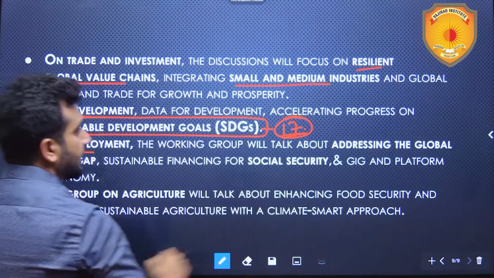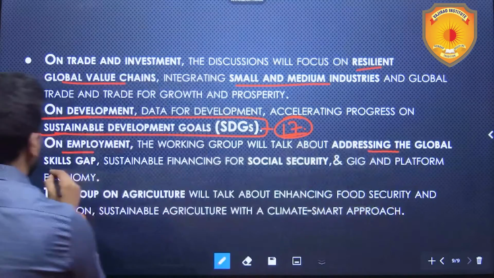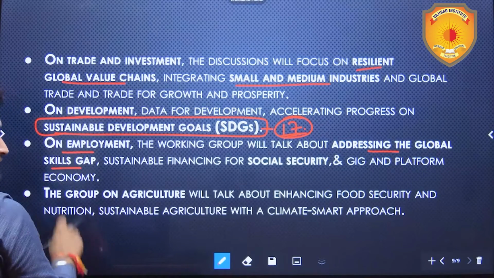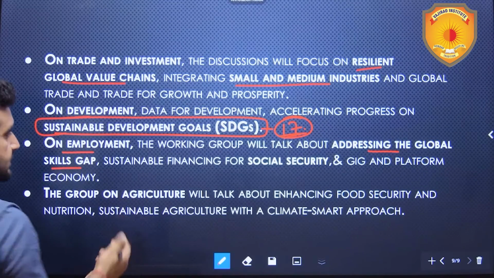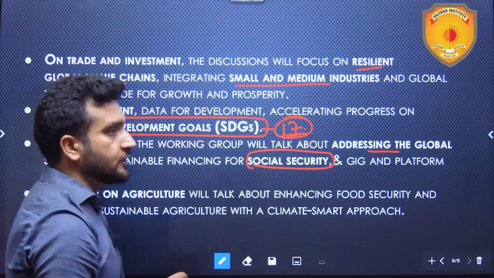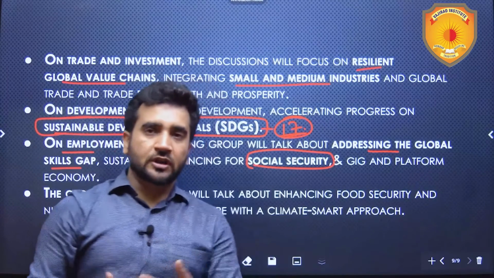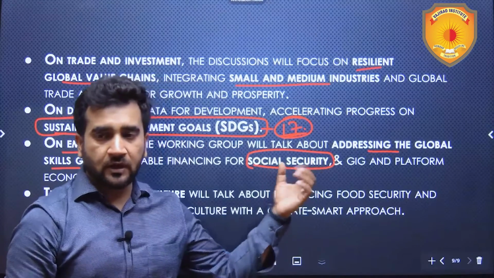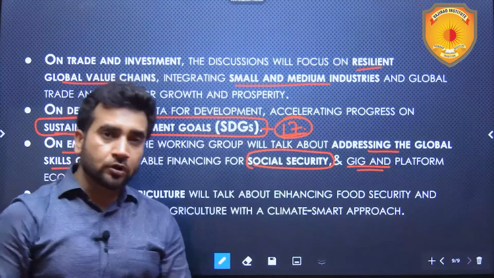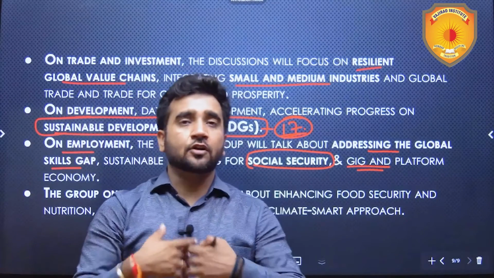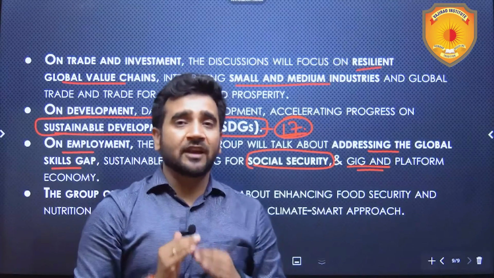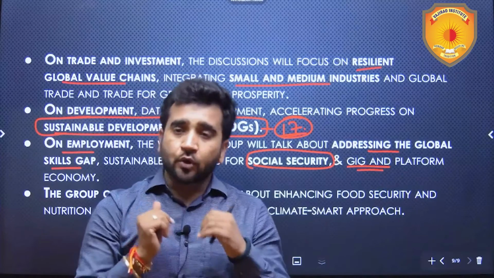On employment, we'll be talking about addressing the global skills gap. If there is a deficiency of skills, then we'll be talking about how to provide skills. Then, sustainable financing for social security. Social security also we've covered, like the pension and insurance and all should be available to the workers. And obviously we'll also be talking about gig and platform workers. Although gig and platform workers are not so prominent in the developed countries, in developing and underdeveloped countries they are growing rapidly.